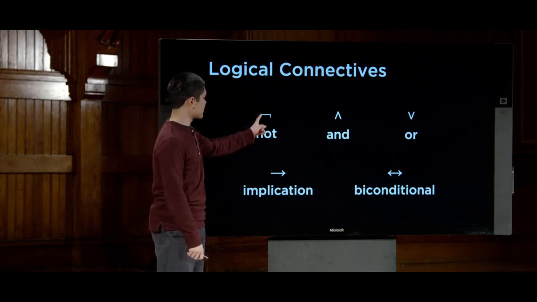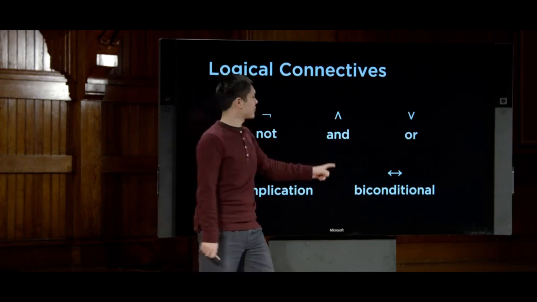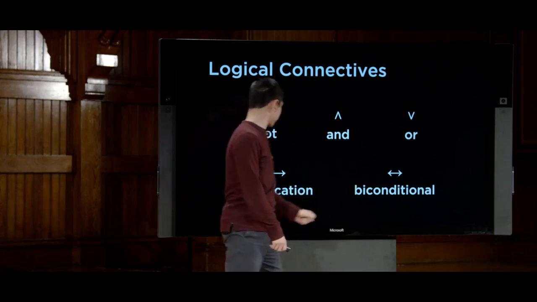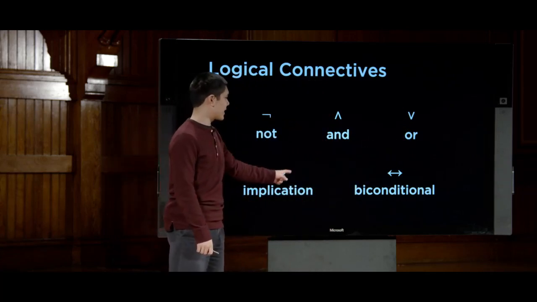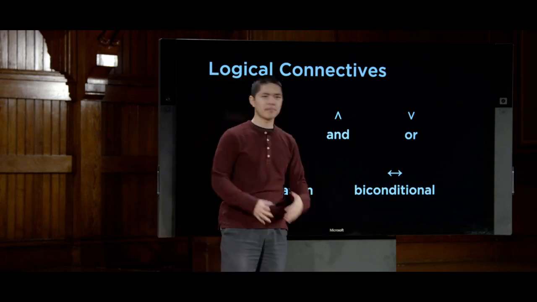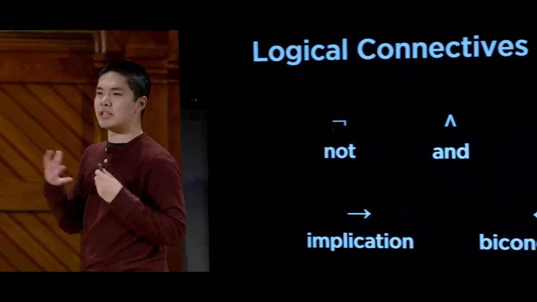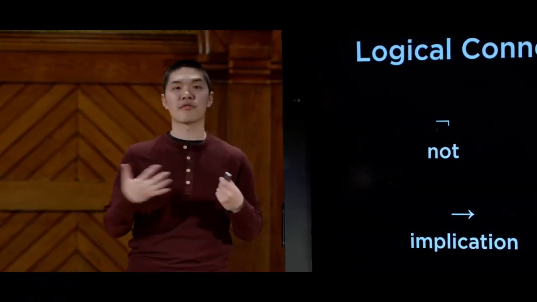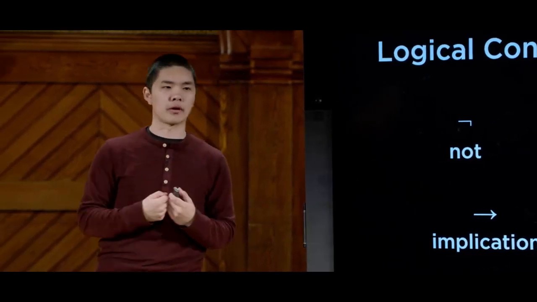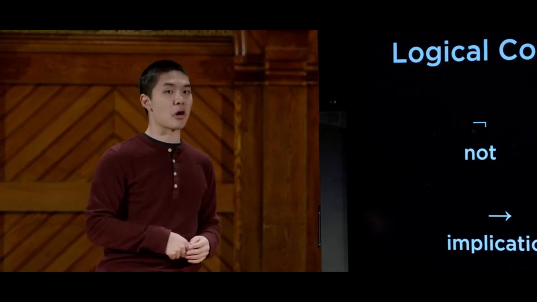Not is represented by this symbol here, and is represented as sort of an upside-down V, or is represented by a V shape. Implication, and we'll talk about what that means in just a moment, is represented by an arrow. And biconditional, again, we'll talk about what that means in a moment, is represented by these double arrows.